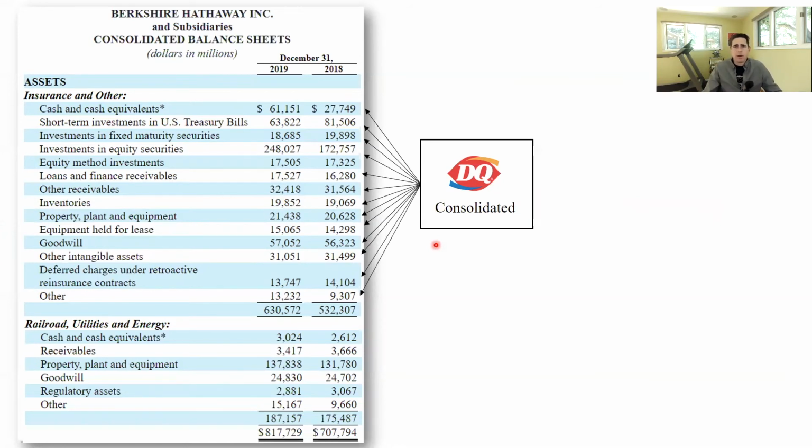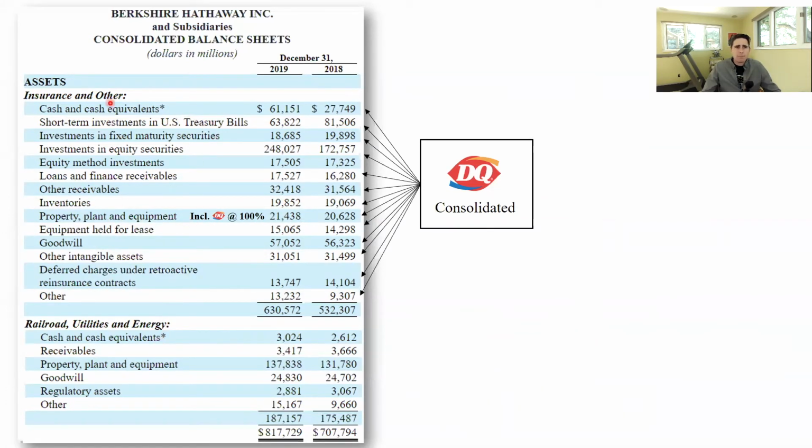Dairy Queen is everywhere. So for example, Dairy Queen's property, plant, and equipment. All of those machines that make Blizzards, that is equipment. And 100% of those balances are included in this Berkshire Hathaway property, plant, and equipment balance. So this $21.4 billion includes the full book value of Dairy Queen's equipment. And you could say the same thing for all of these line items.